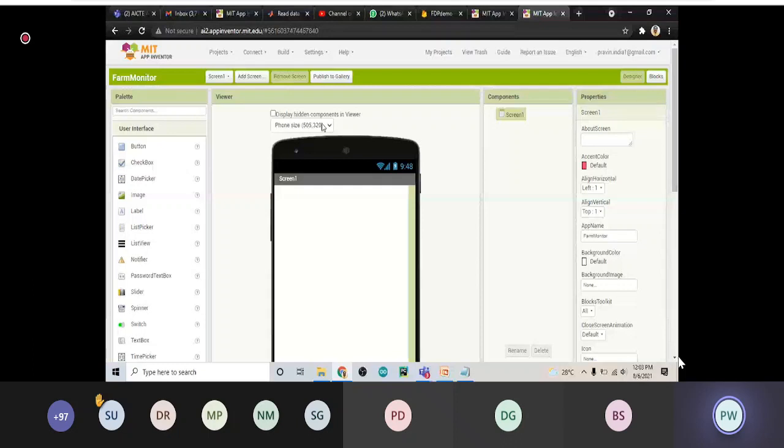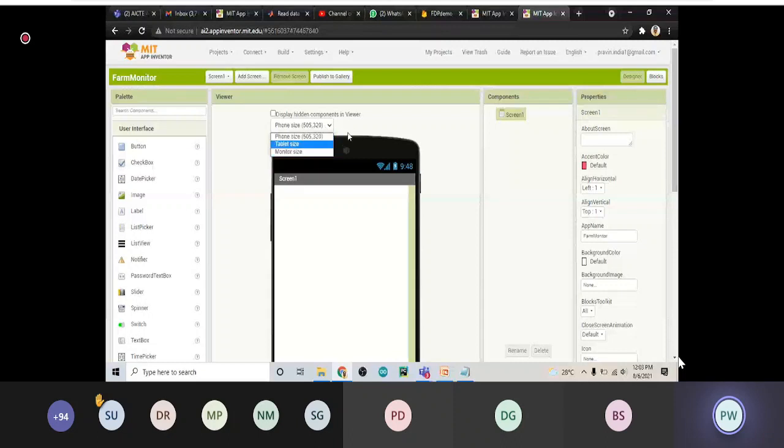At the top middle there is a phone-like structure, showing how your app will look. On top of that mobile phone image, it shows phone size, tablet size, and monitor size. It means how your app will look on the phone, on the tablet, or on a monitor.